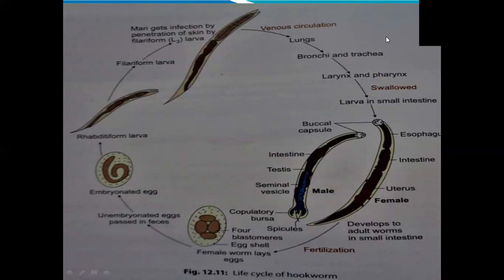They will enter into the skin, into venous circulation, then into the lungs. From the lungs, they will enter into the esophagus, then to the small intestine, where after entering, they will undergo the fourth molting. You can see the different male and female structures presented on the left.